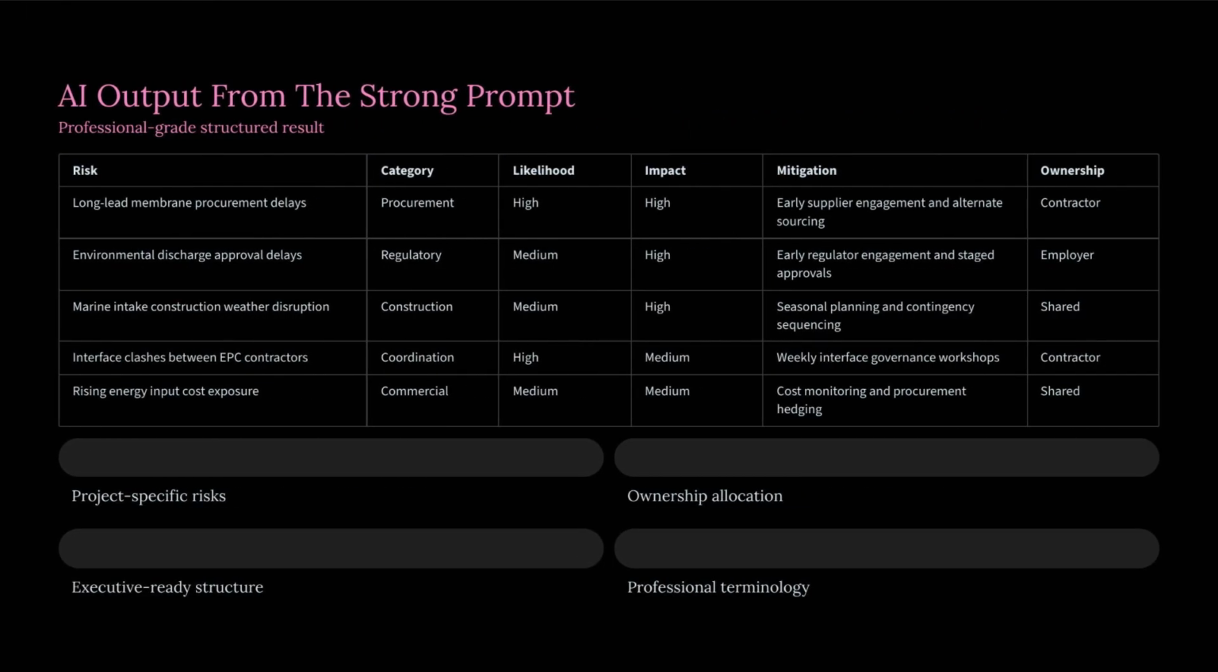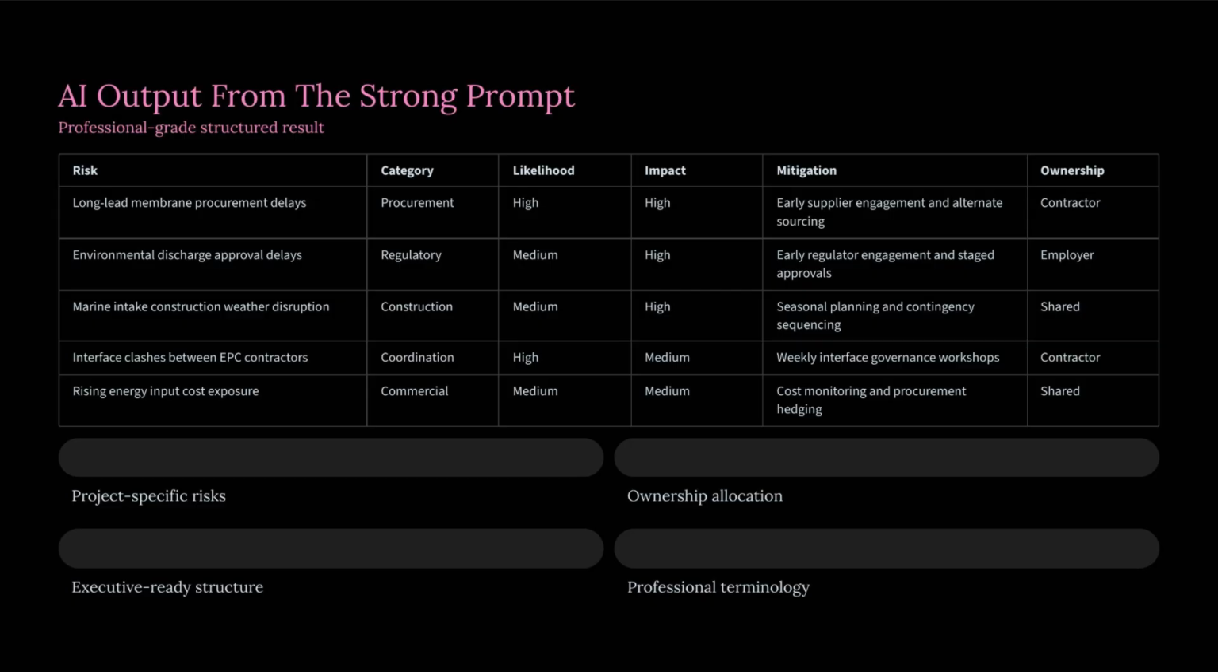What does an executive-ready, professional-grade result actually look like when it drops out of a large language model? Look closely at the table generated on this slide. The AI produced a sophisticated multi-column matrix featuring exact headings: risk, category, likelihood, impact, mitigation, and ownership. Look at how the content has completely shifted from general concepts to highly specific project-level issues.